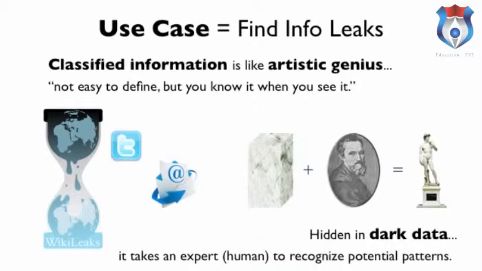So the use case is finding information leaks on a network. And let's take the military case of classified information. Classified information can be a lot like artistic genius. Not easy to define, but really easy to identify if a human sees it. Just like Michelangelo can look at a block of granite and see David, we can look at blocks of information and see lots of different things. So humans are good at this, and it often takes an expert human to look into these things because it's hard to program software for every possible permutation of an idea.